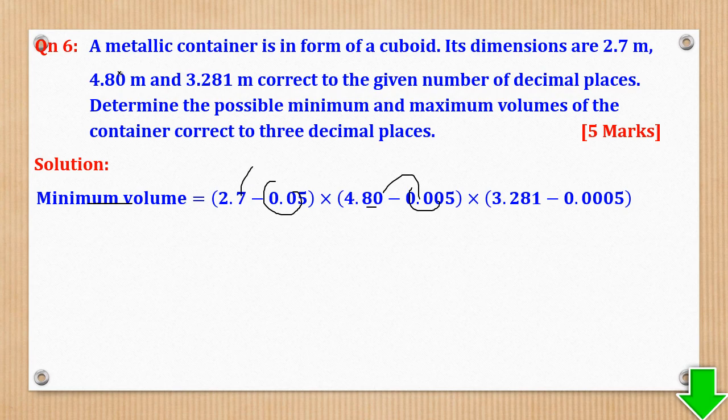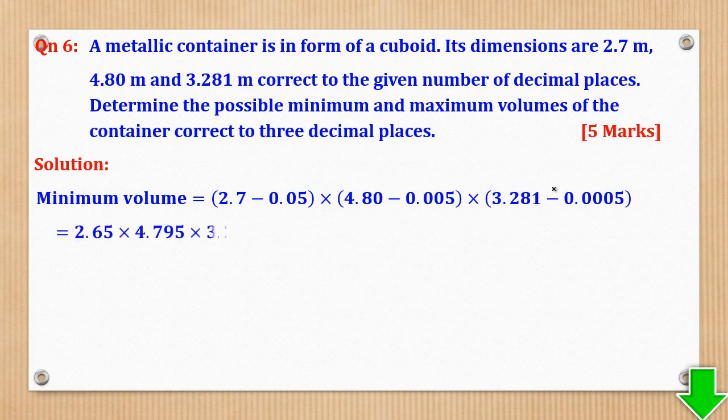Some students remove this 0, then it is no longer okay. There's a reason why it was put. So these are 2 decimal places, so the error should be 0.005. 3 decimal places, error should be 0.0005, like that. Minimizing product means you subtract.